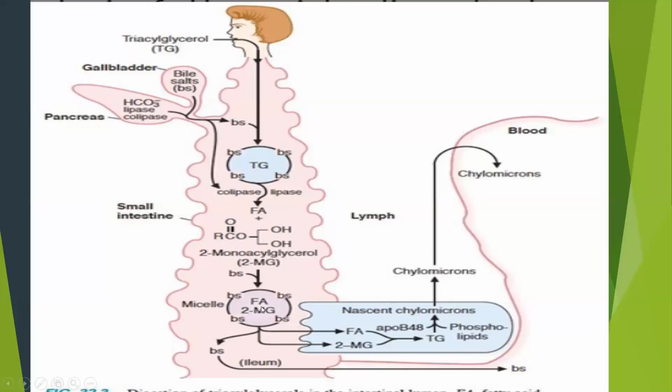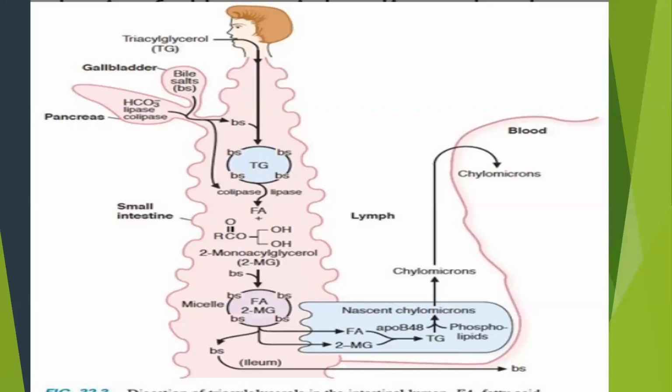The micelles are transported to be absorbed in our epithelial cells, but these micelles are surrounded by bile salt, and at our epithelial cell there is, I think, sodium that pushes the bile salt away, and the cell absorbs the fatty acids that we digested a while ago, and cholesterol and phospholipids.